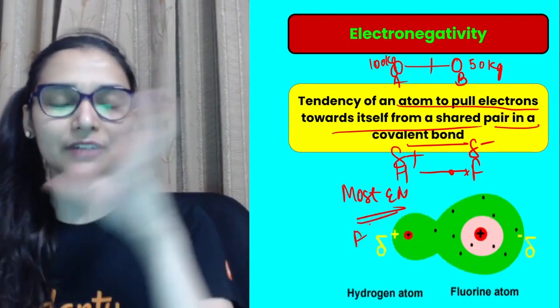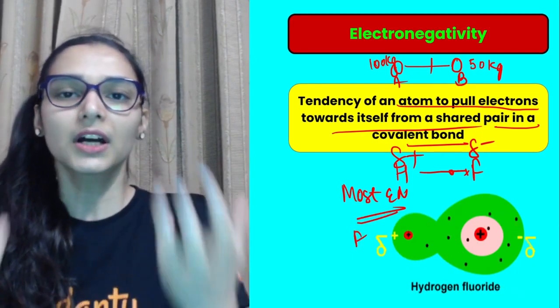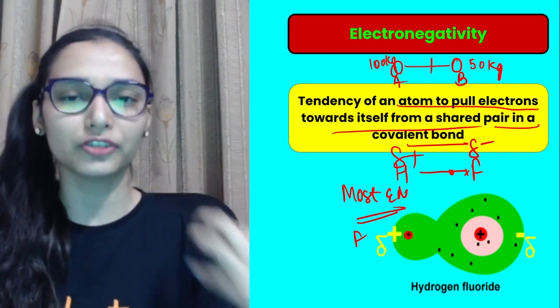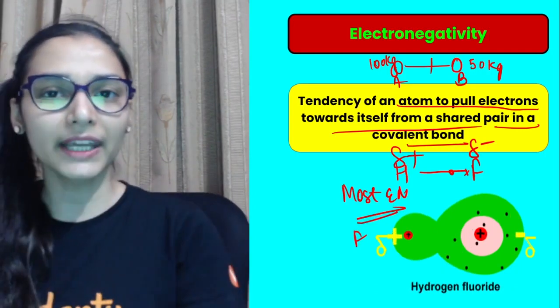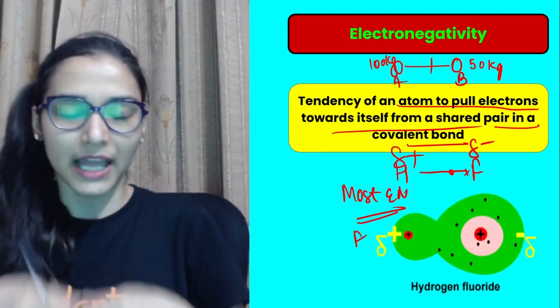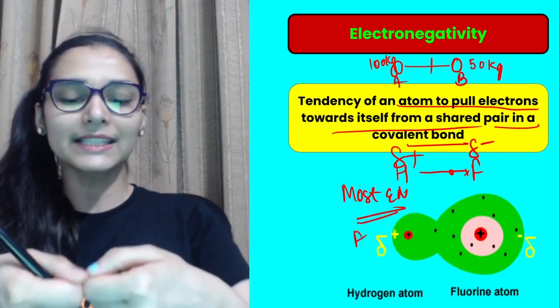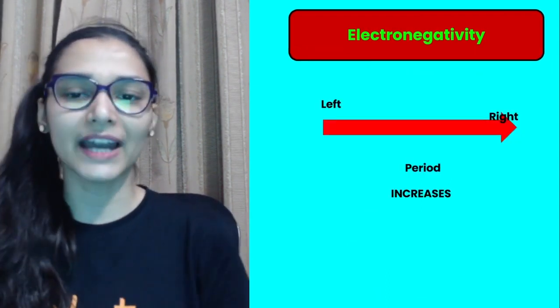How is electronegativity different from electron affinity? In electron affinity, that was the actual gain of an electron and then energy was released. That released energy was electron affinity. Electronegativity is only the tendency of an atom to pull the electrons. The atom is not actually gaining the electrons in electronegativity. They are only slightly pulling it. That tendency. Okay? That is clear to you.